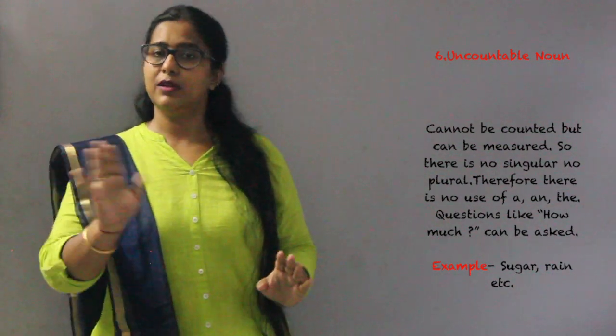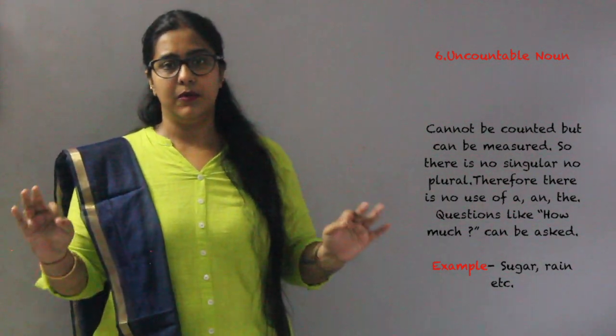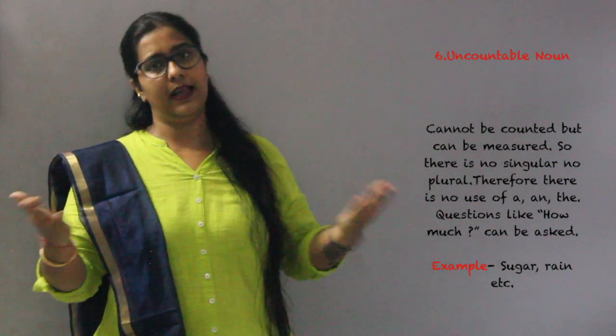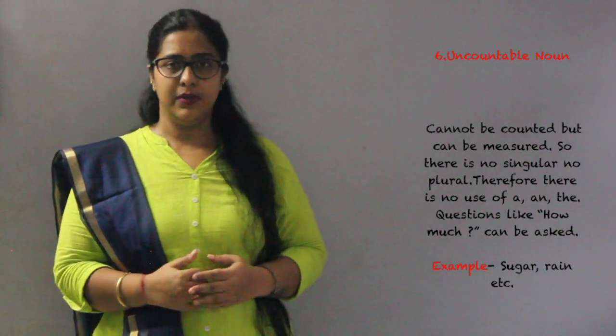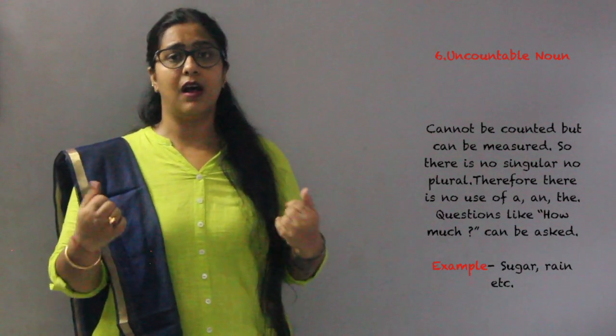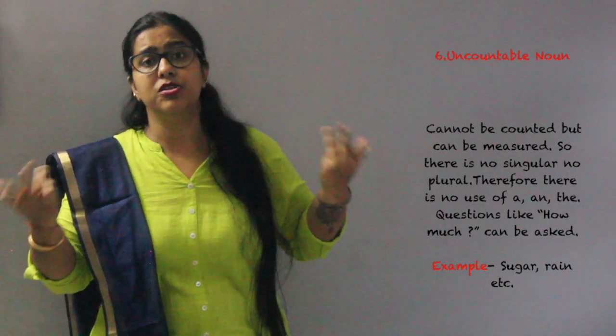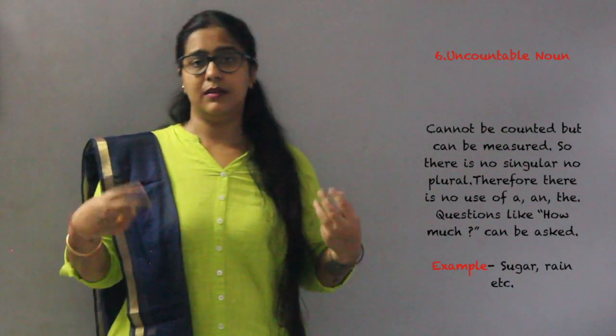No singular or no plural form of noun is present here. No use of a and the. Articles cannot be put here. We can measure it, thus we can ask questions like how much. Example, milk, sugar, rain, etc.